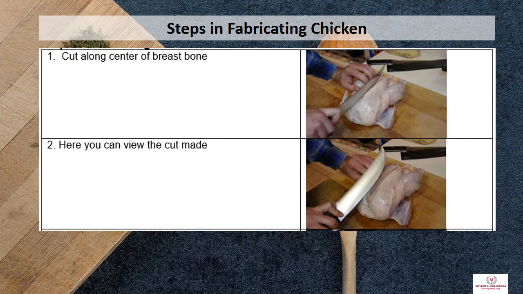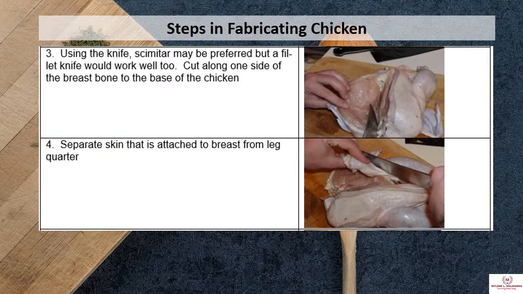Steps in fabricating chicken. Number 1, cut along center of breastbone. Number 2, here you can view the cut made. Number 3, using the knife, a scimitar may be preferred but a fillet knife would work well too. Cut along one side of the breastbone to the base of the chicken.